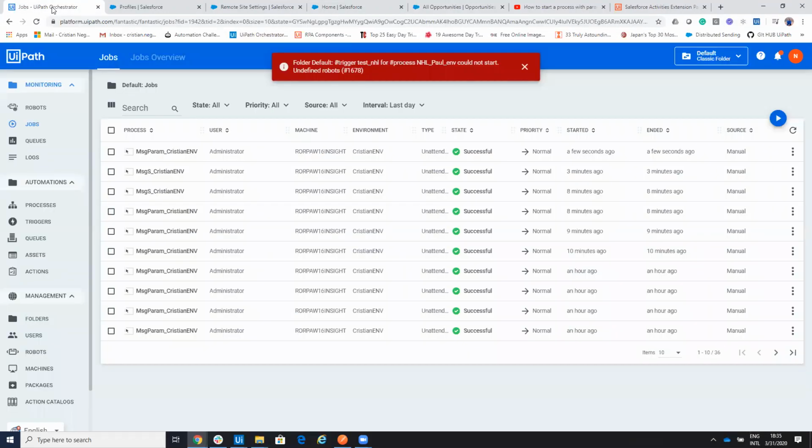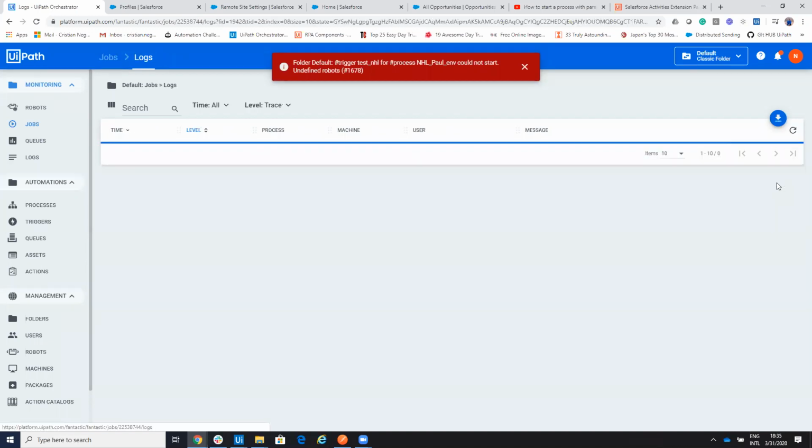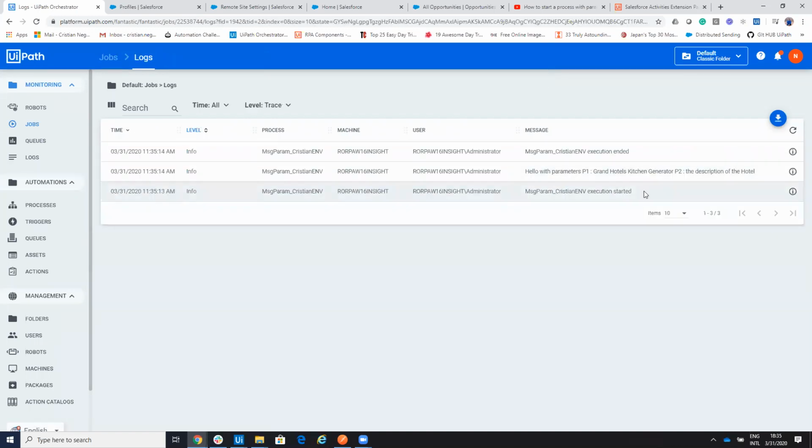Let's see if the command is received. You see, message with parameters, sent a few seconds ago, and here, if we take a look at the logs, you see that I have hello, parameter 1, Grand Hotel Chicago, the description of the parameter being the description of the hotel.